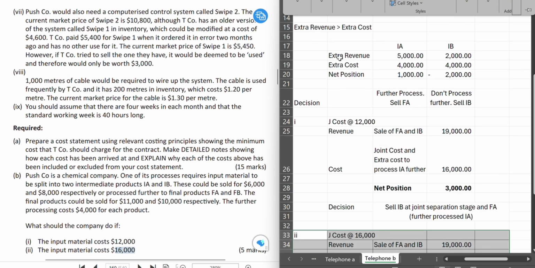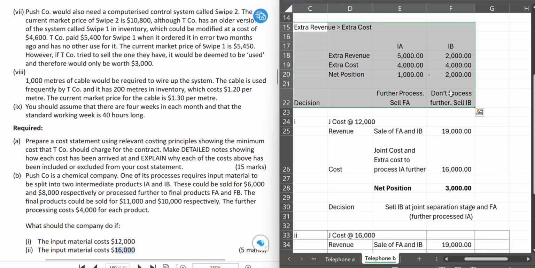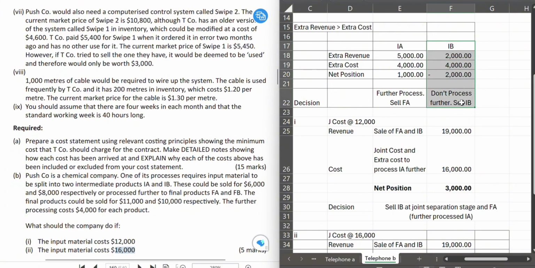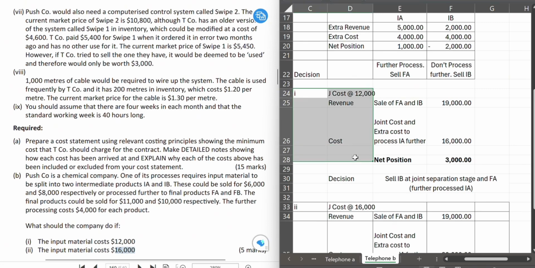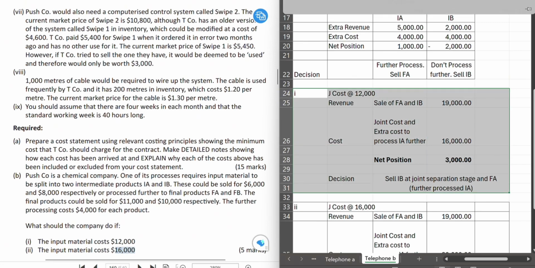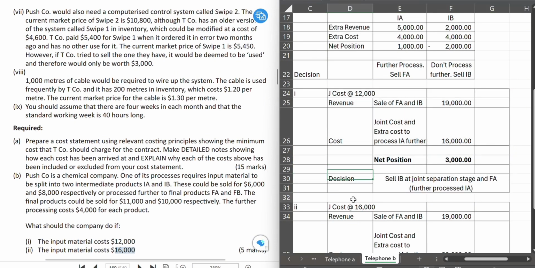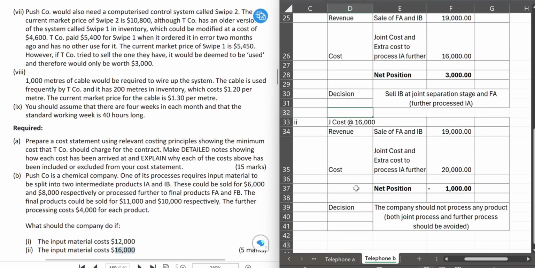And also, you always have to do your initial assessment to know what product will make sense to process further, just like we did in this scenario where we know that you shouldn't bother processing this guy further. The ultimate decision, first of all, is to further process IA to FA, and sell IB at the joint separation. Then you can now consider your initial cost to see whether the whole process will make sense to the company. That is it for 5 marks.